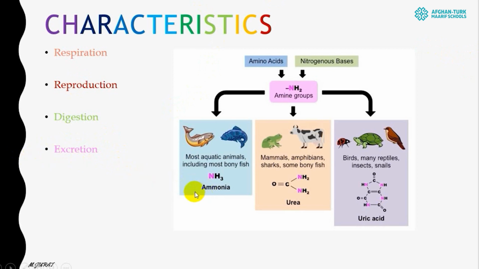For example, aquatic animals excrete ammonia. Mammals, amphibians, sharks, and some bony fish can excrete urea. And birds and many reptiles, insects, and snails can excrete uric acid. So most of the time, the thing which is being excreted is amine groups.